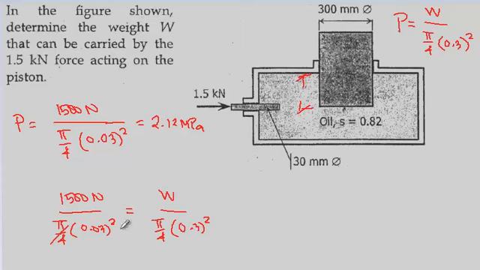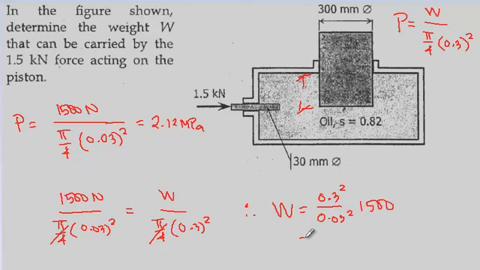Simply the pi fourth cancels, and that will give us the weight. To make it mathematically simpler, W is equal to 0.3 squared over 0.03 squared times 1,500.